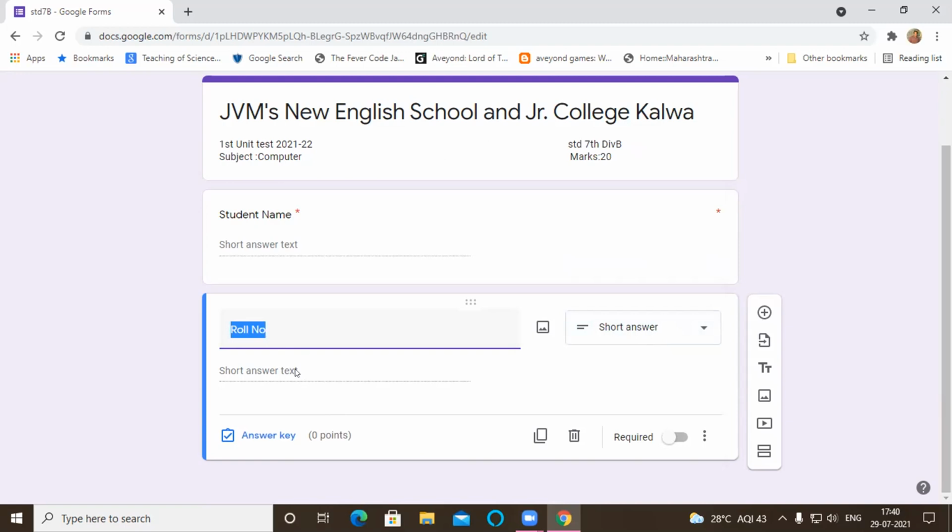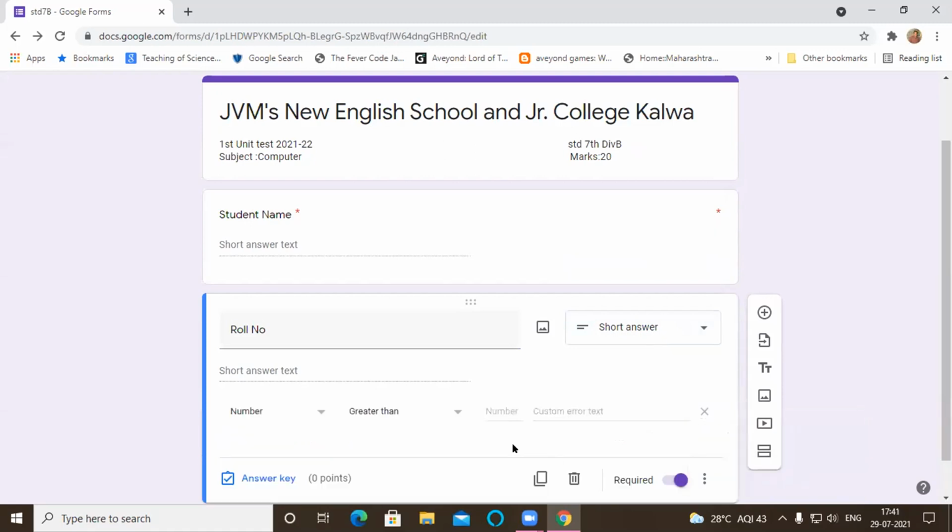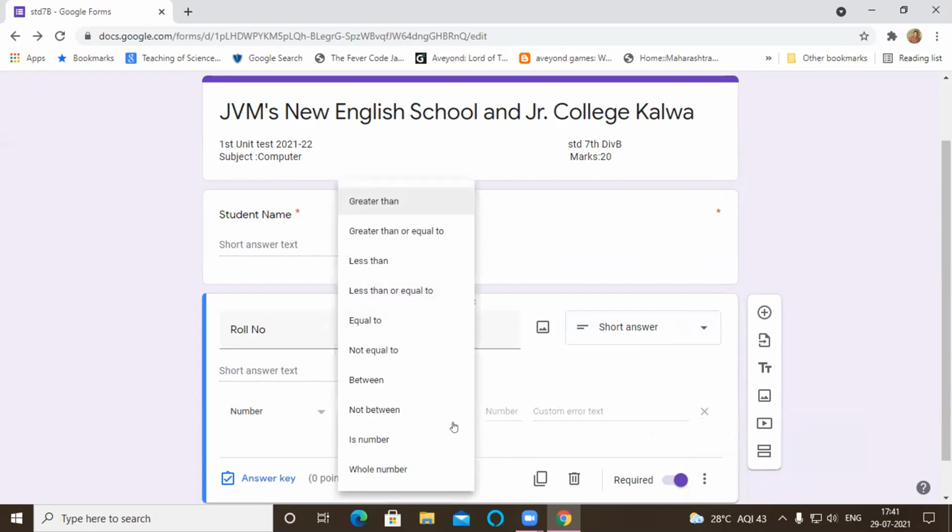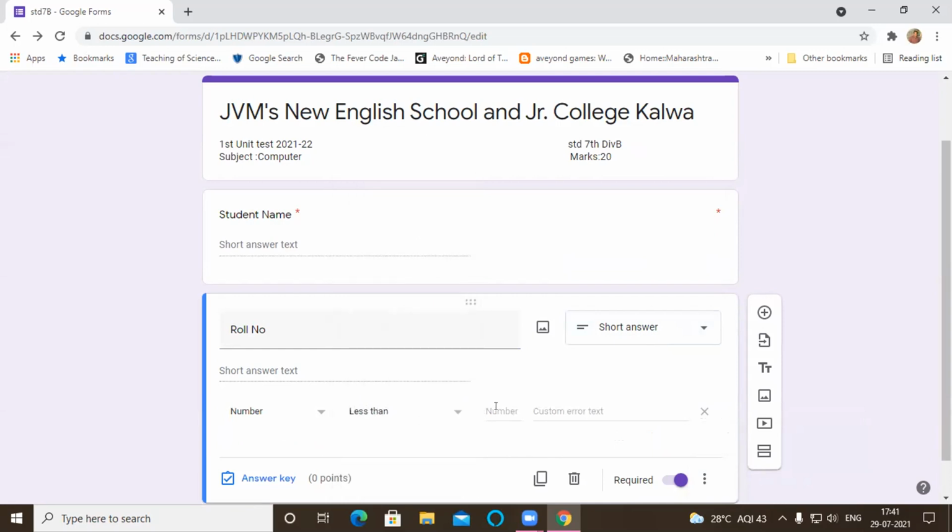Now, if you want only digit-form roll numbers, first of all you have to make it required, and then there are these three dots. You will click this, and choose response validation. If you click here, it will show number. So this will accept only numbers. You can give here number, let's say less than 80, because